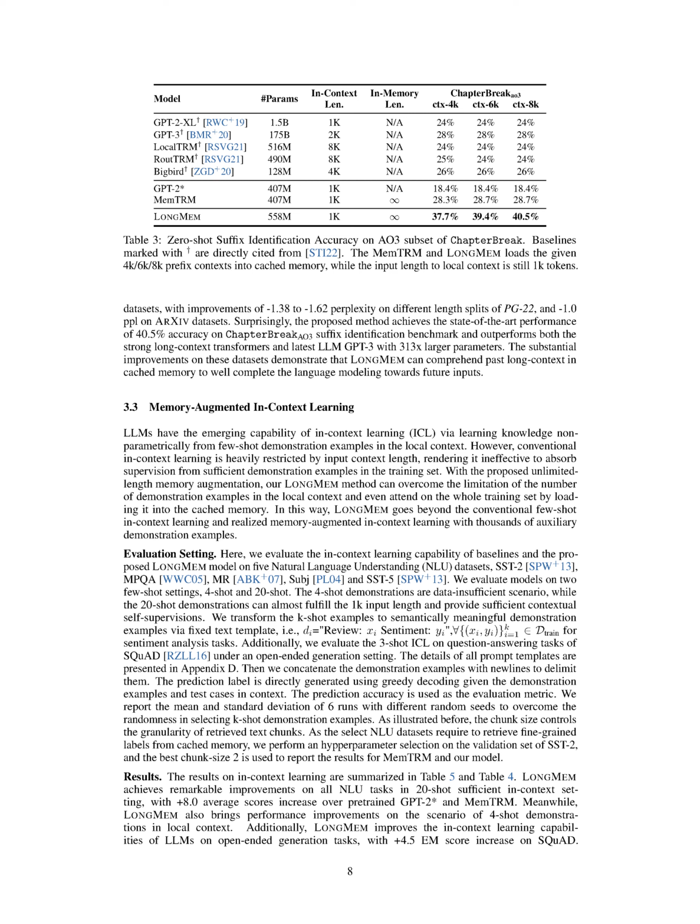Section Summary. The LongMem method proposes unlimited length memory augmentation to overcome the limitation of the number of demonstration examples in the local context, allowing for memory-augmented in-context learning with thousands of auxiliary demonstration examples. The proposed model achieves remarkable improvements on all NLU tasks in the 20-shot sufficient in-context setting, with +8.0 average scores increase over pre-trained GPT-2 and MEM-TRM, and also improves the in-context learning capabilities of LLMs on open-ended generation tasks, with +4.5 EM score increase on SQuAD.